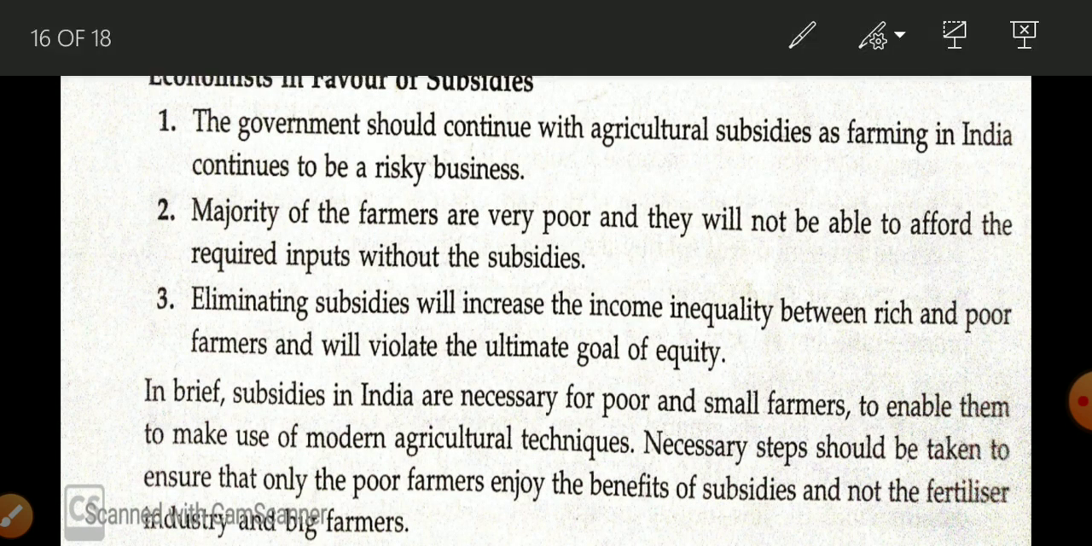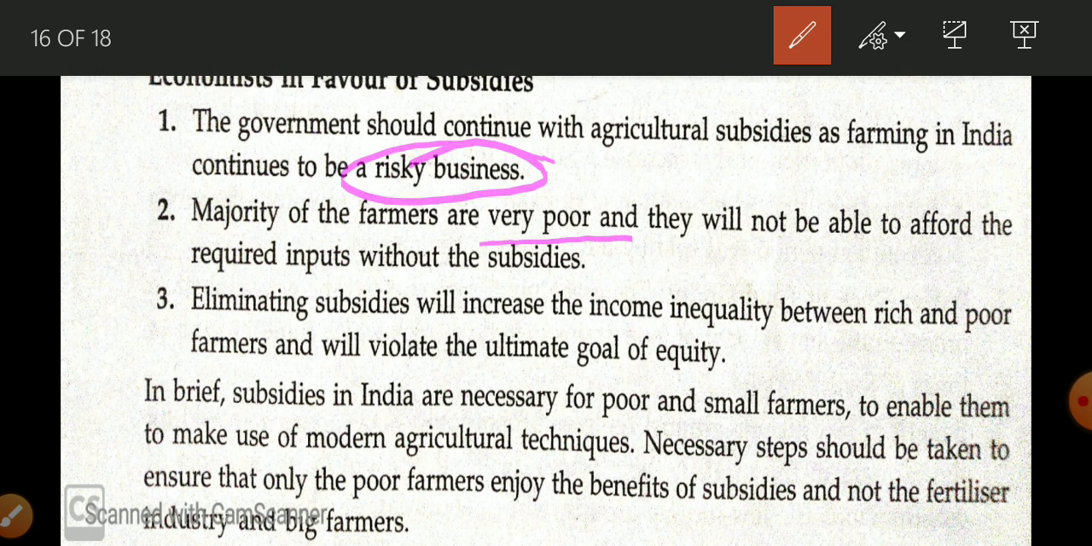Economists in favor of subsidies. So the first reason given to provide subsidy is that it is very risky, because with HYV seeds there are more chances of pest attack and insect attack. So that is why the government continues to give subsidy. Second, they said that the majority of farmers are still very poor, and they cannot afford fertilizer, insecticide and HYV seeds at market price.